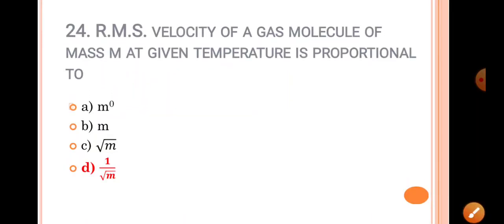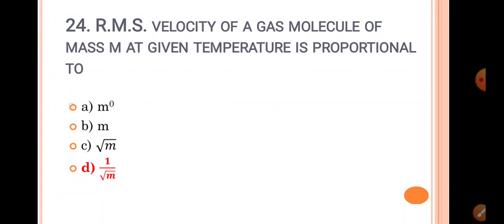Next question, RMS, root mean square velocity. RMS velocity of a gas molecule of mass m at given temperature is proportional to, the answer is 1 upon under root m, where m is the mass of that gas molecule.